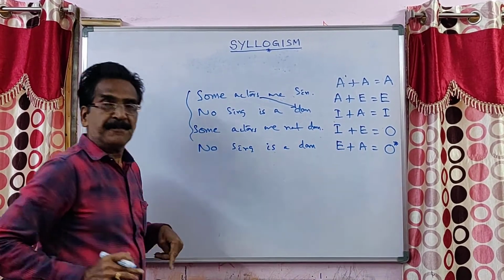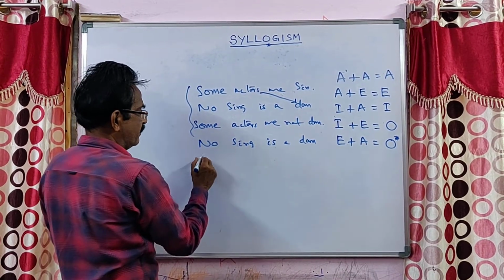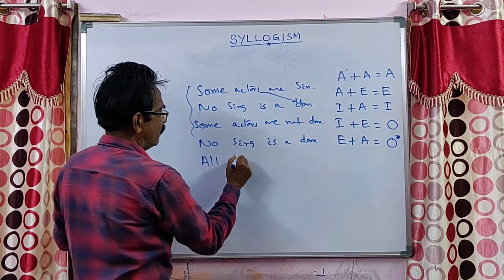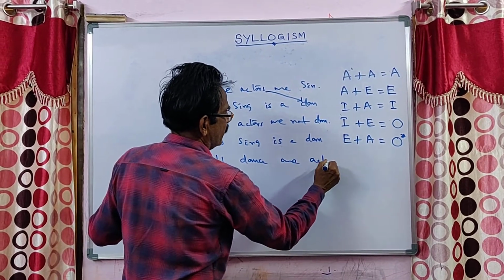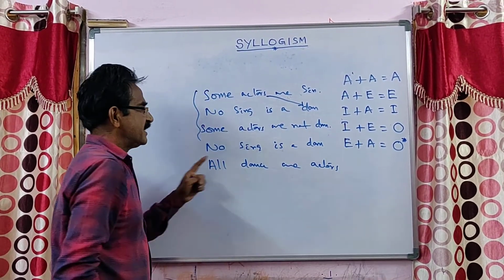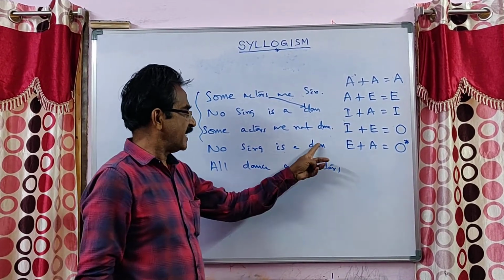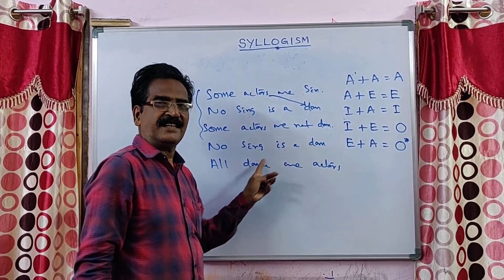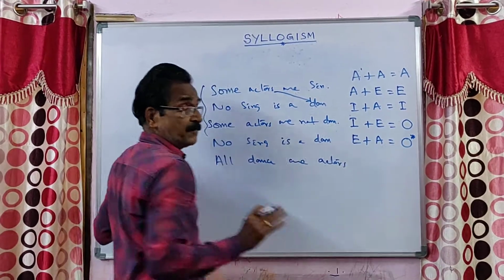That is E. And next A: all dancers are actors. This is E. This is A. Alignment is done. So our conclusion is O star.